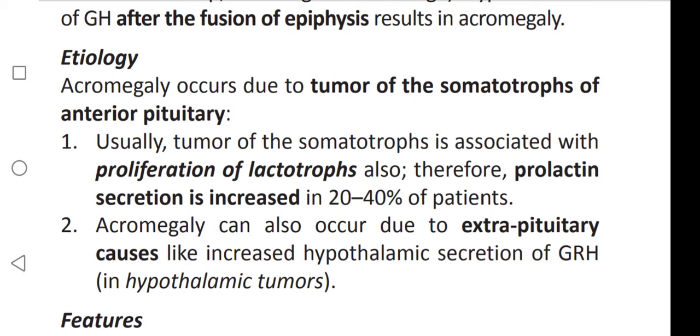Therefore, prolactin secretion is increased in 20 to 40% of patients.